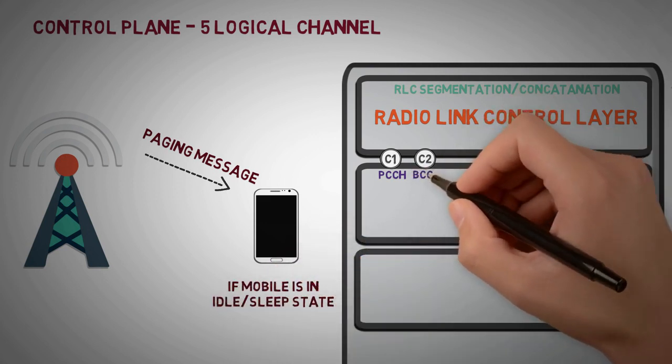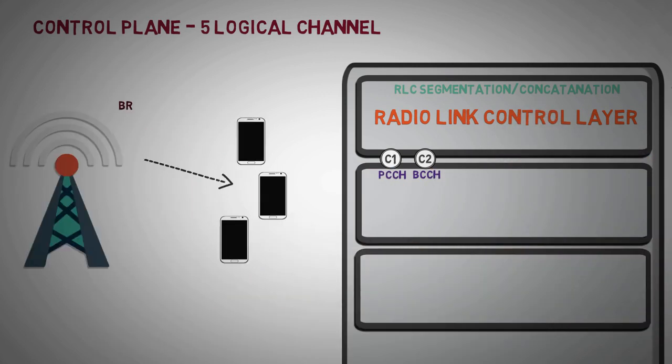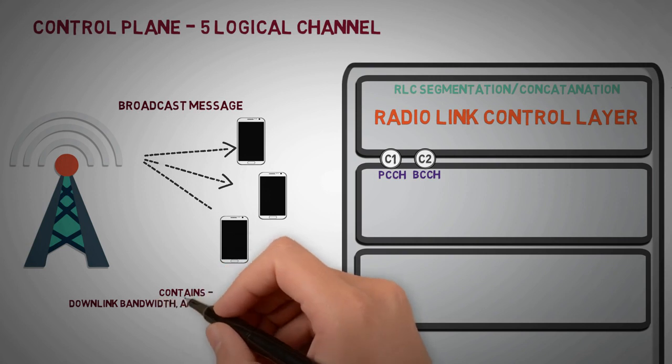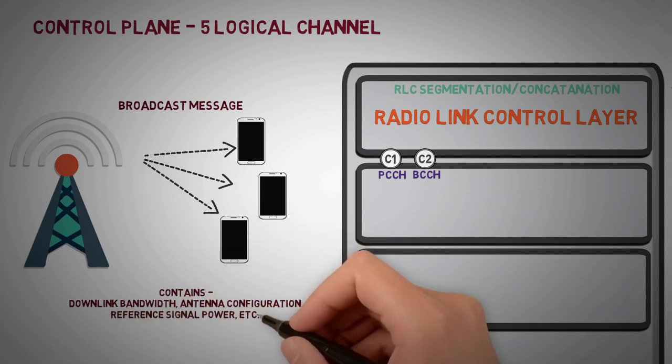Broadcast Control Channel is the most vital channel. It is used for broadcasting system control information to the mobile terminals in the cell, including downlink system bandwidth, antenna configuration, reference signal power, etc.